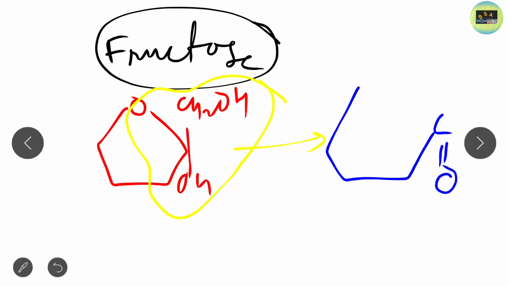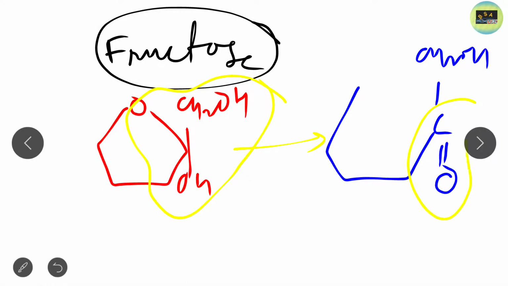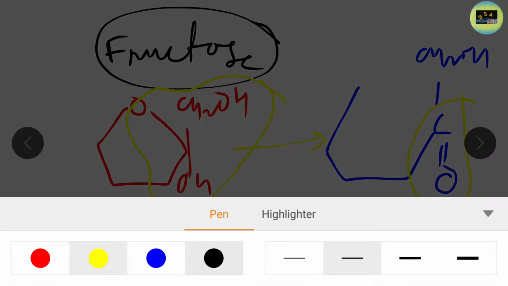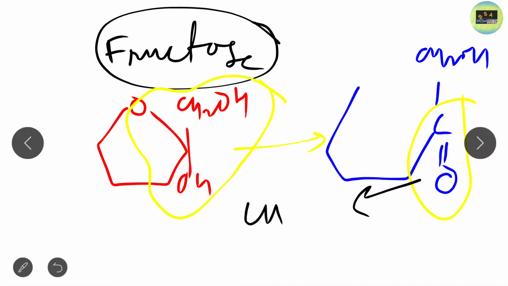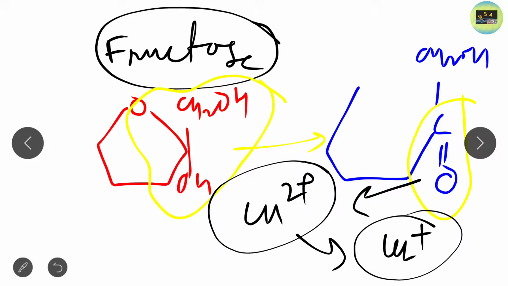See, this keto group becomes free, and due to this keto group becoming free, this keto group again reacts with the Cu2+, that is cupric ion, to form cuprous ion, and the color of the Fehling solution is basically changed from blue to brick red. Okay, because the color of the cuprous ion is brick red. So this is the concept. So in all monosaccharides, this is also an example of monosaccharide. So in all monosaccharides,